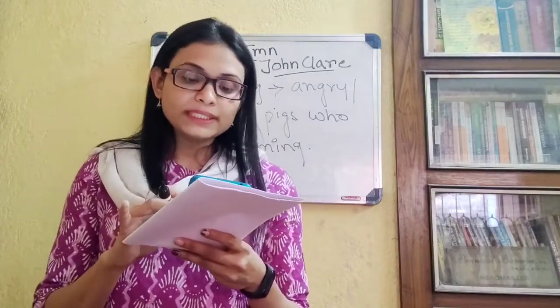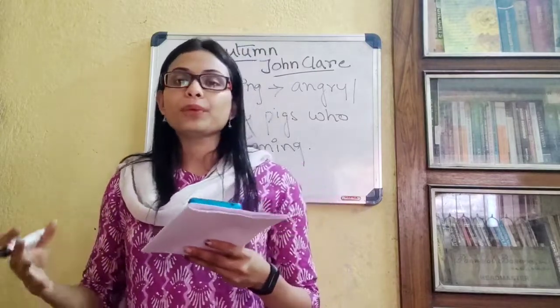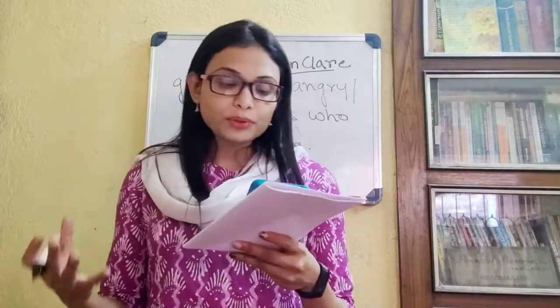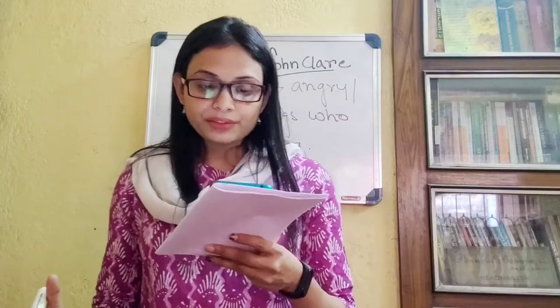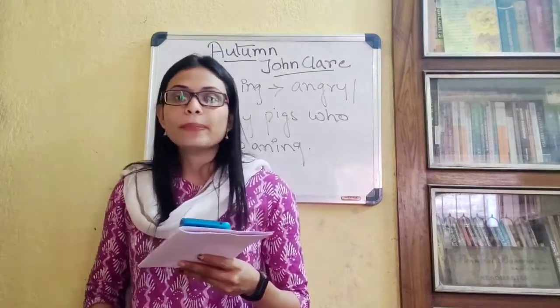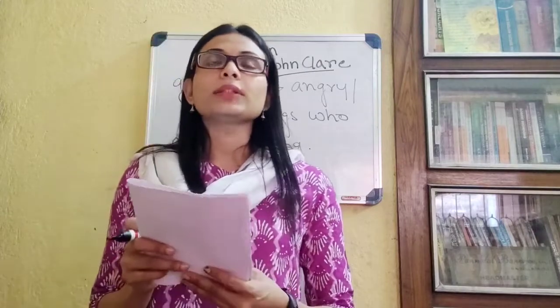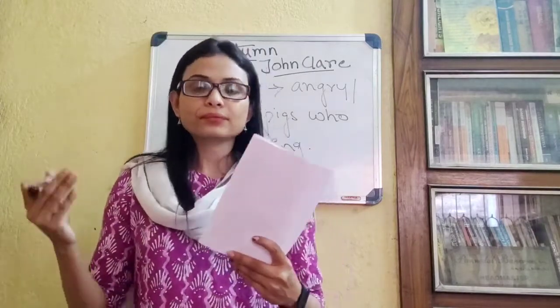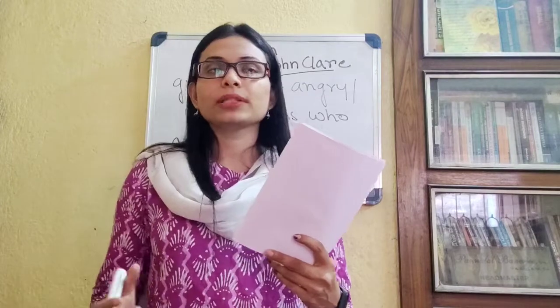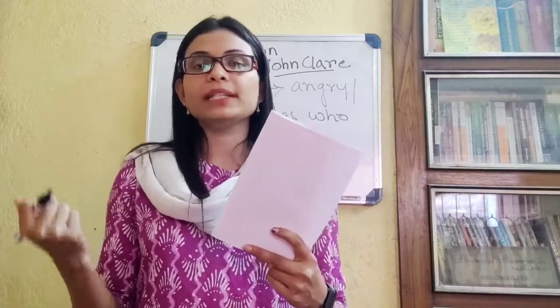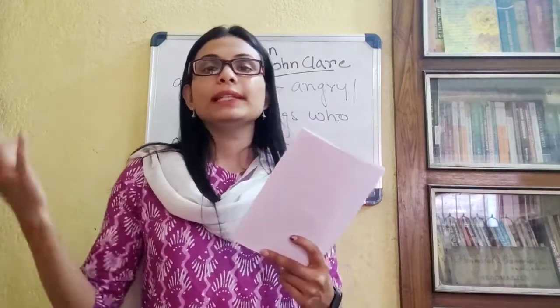Throughout this poem, we see that he has described the beauty of the autumn season in the countryside, and one thing that he has also told us is that autumn is characterized by falling leaves. Whenever the name autumn comes to our mind, we know that autumn means leaves fall down.